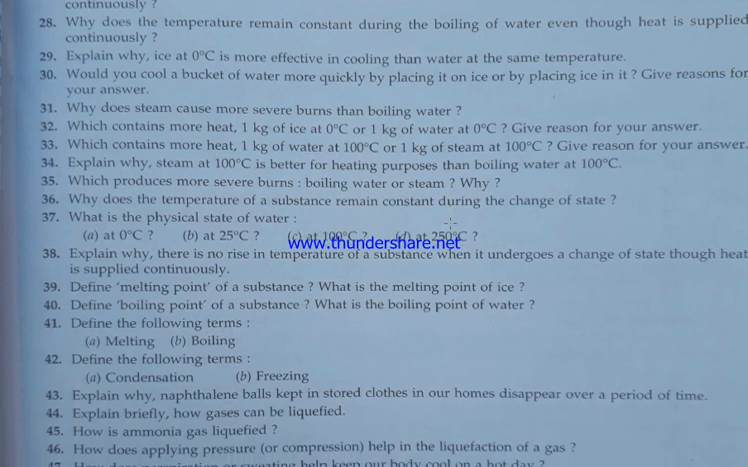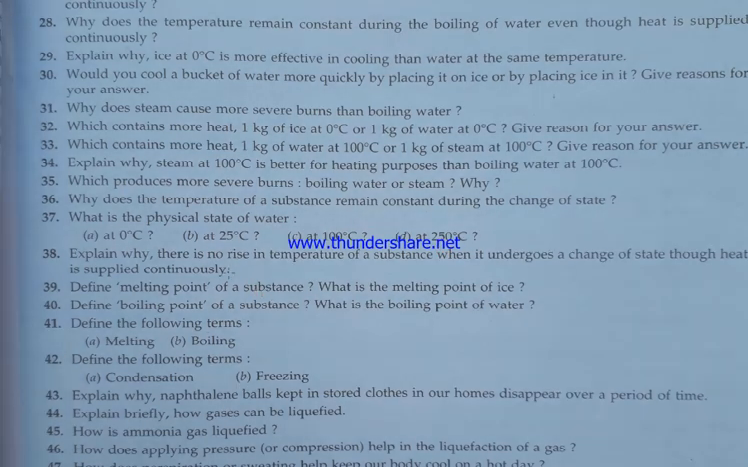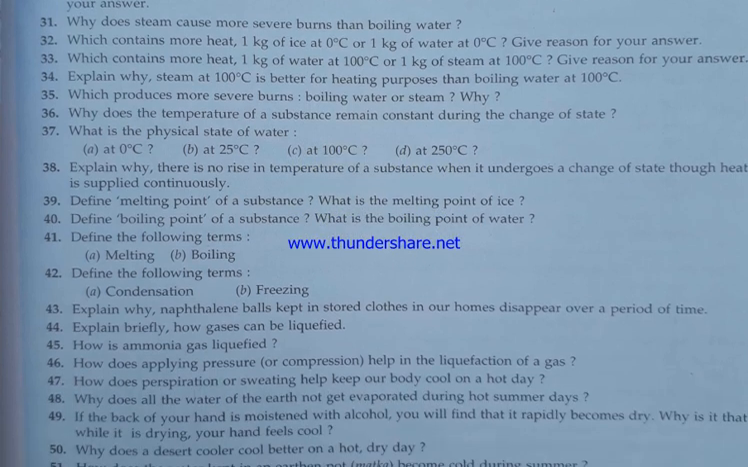Why does the temperature of a substance remain constant during the change of state? That is due to latent heat. What is the physical state of water? That is both ice and water, both water and vapors. Explain why there is no rise in temperature of the substance when it undergoes a change of state though heat is supplied continuously. Because of latent heat.